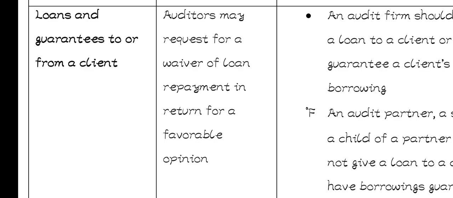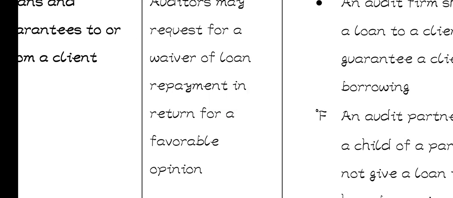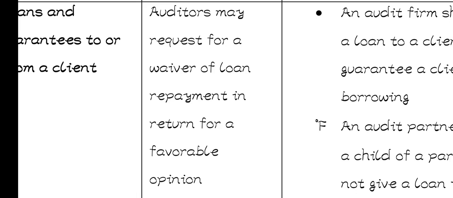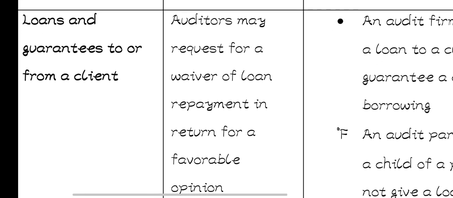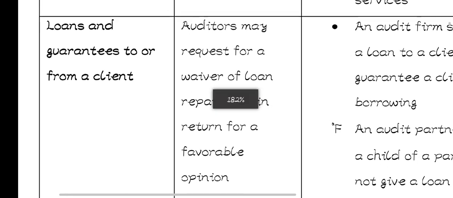In case MTN gives a loan to KPMG, KPMG can say, you forgive us that loan, and in return we shall give you a favorable opinion in the audit report. So they might end up giving the opinion that they were not supposed to give, just because they want to be forgiven or they want their loan to be reduced. So that's the effect that it has.